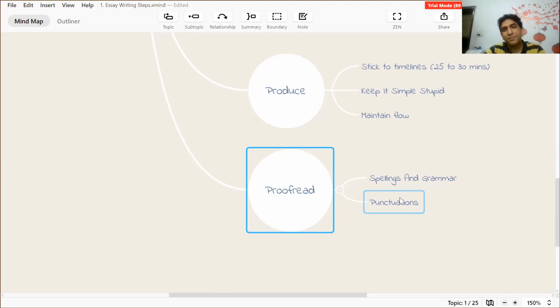So follow these steps while writing the essay: prompt, understanding the question; plan your answer depending on the nature of the question; produce, which is writing the essay. When you are writing the essay, the most important thing is to take care of the timeline. Make sure that you write your essay in the given time span, and proofread, which means checking your essay. So these are the steps.